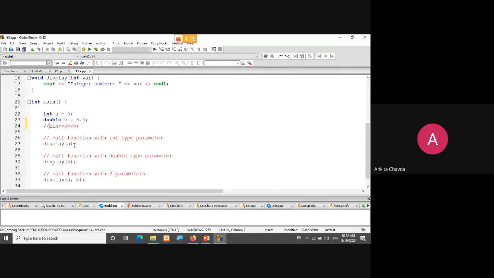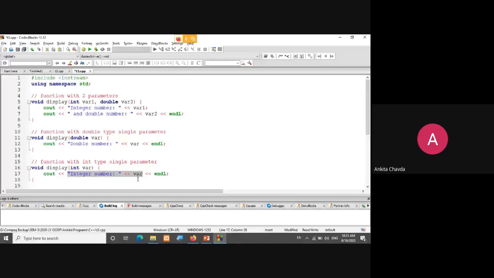Now I'm calling my function. First time I'll call my function display, and in the parameter, A. So the type of A will be checked by the compiler. Okay, type of A is what? Integer. So it will directly find your function with the integer data type. So here it found the function with integer data type, and this code will be executed. Okay, integer number is this. So in the variable 5 will be there, 5 will be printed.